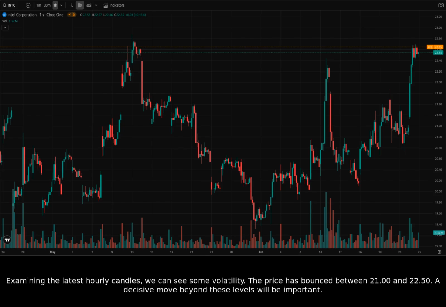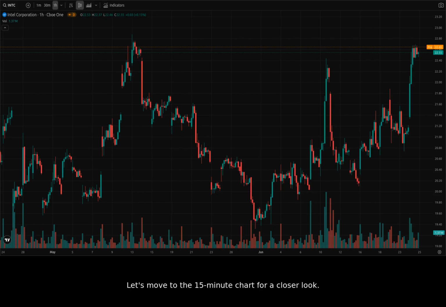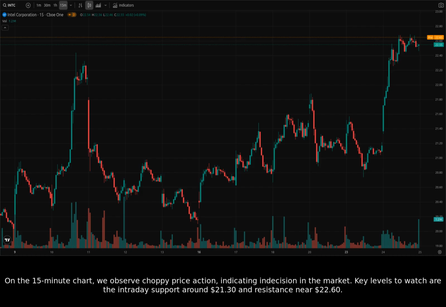Examining the latest hourly candles, we can see some volatility. The price has bounced between 21.00 and 22.50. A decisive move beyond these levels will be important. Let's move to the 15-minute chart for a closer look. On the 15-minute chart, we observe choppy price action, indicating indecision in the market.